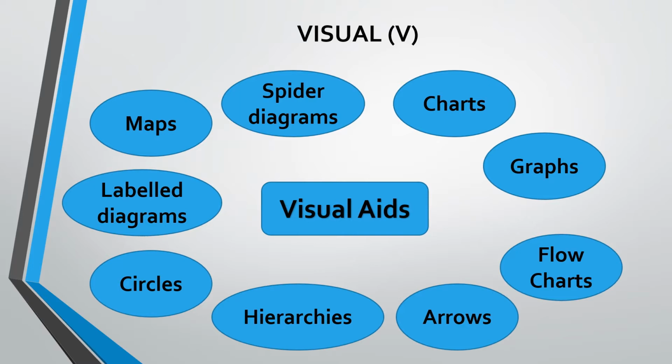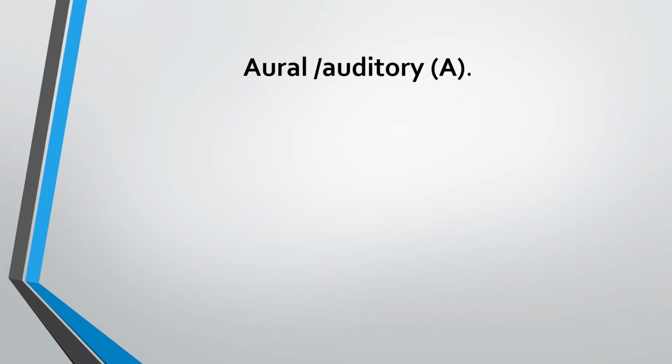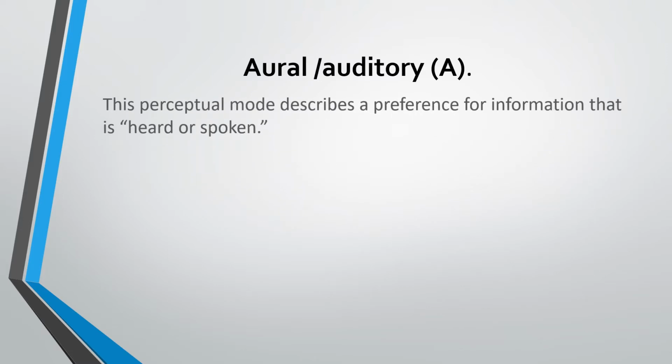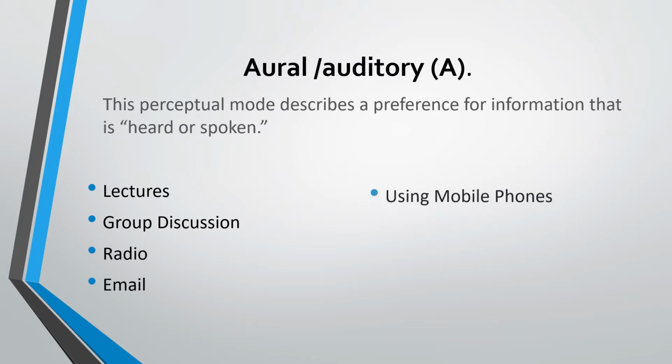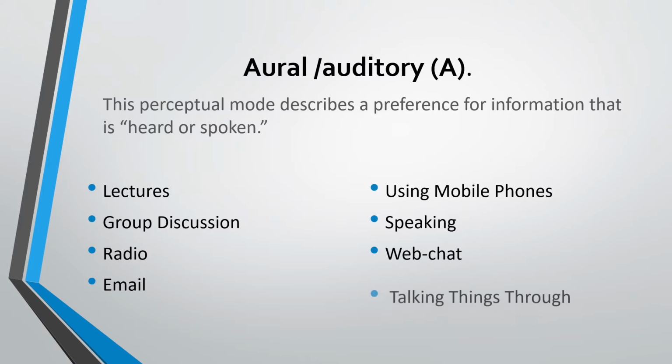The second one, aural or auditory. This perceptual mode describes a preference for information that is heard or spoken. Learners who have this as their main preference report that they learn best from lectures, group discussions, radio, email, etc.